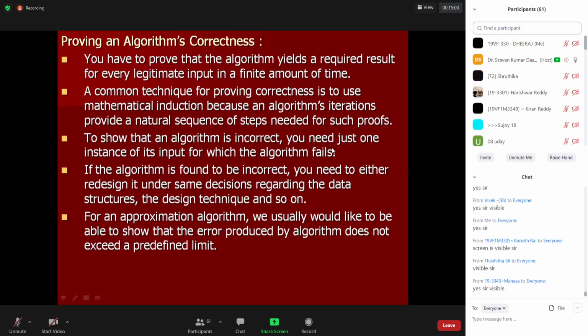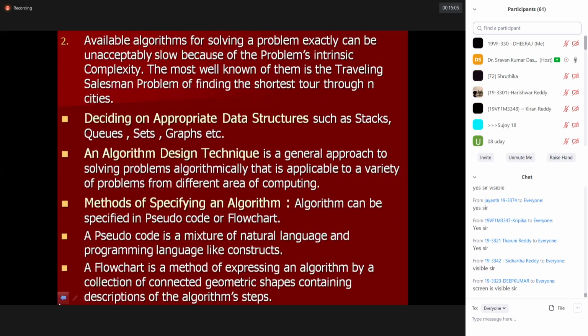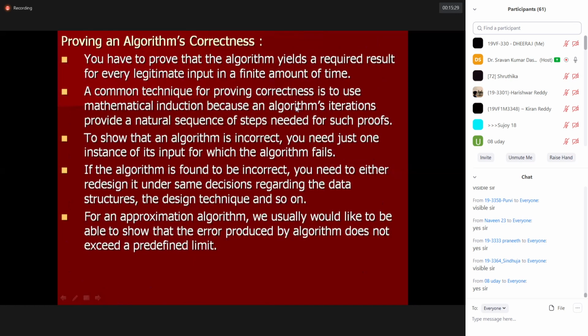Okay. So this is how to prove the algorithm correctness. In the previous slide, these are the methods of specifying algorithm. In the last class, we discussed the pseudocode and the flowchart. I just showed how pseudocode looks. Anyway, we are going to write the pseudocode, the algorithm, for so many problems. And flowchart we have already discussed. And proving algorithm correctness is how to cross check whether this algorithm is correct or not. Okay, how will you cross check it? This also I think we covered using the mathematical induction method.